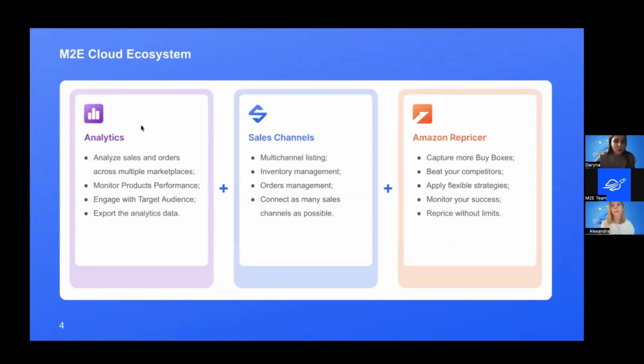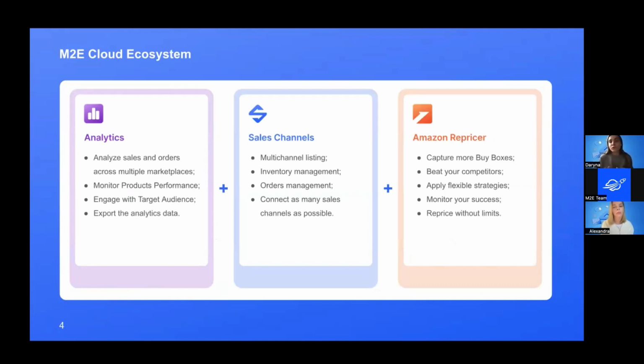I also want to add a few words about the MTE Cloud ecosystem. By using MTE Cloud, you automatically not only discover the possibilities of multi-channel sales, auto inventory management, and order management, but also get access to analytics and Amazon Repricer products.